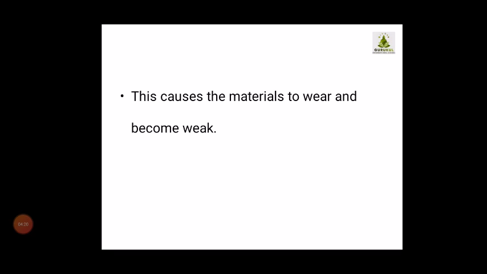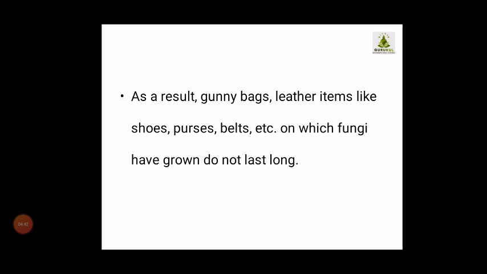Due to this, it causes the material to wear and become weak. Obviously, if wood is there, or cloth is there, and a fungal attack happens, then it will wear and become weak. As a result, gunny bags and leather items like shoes, purses, belts, etc., on which fungi have grown, do not last for long. The quality of the material degrades, and these substances do not last for a long time.